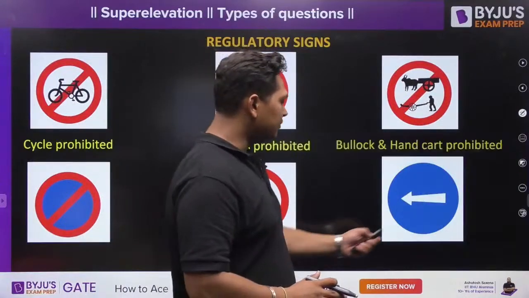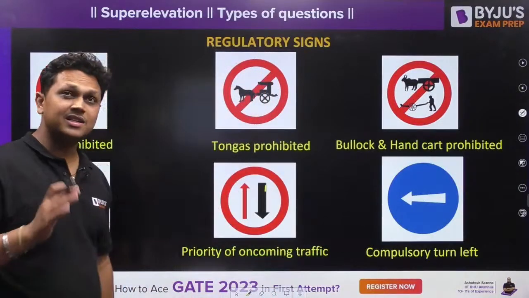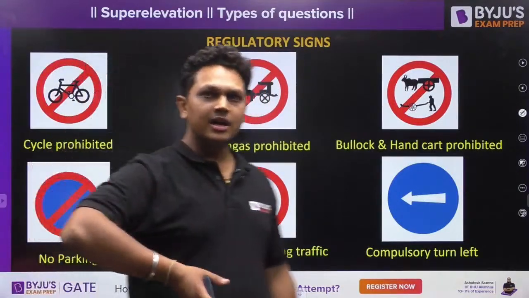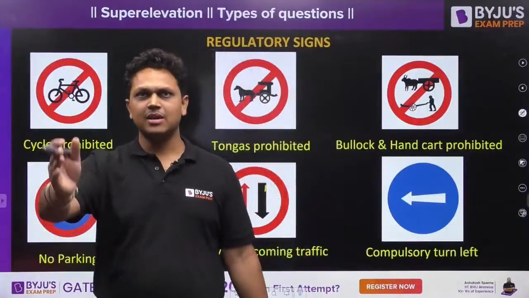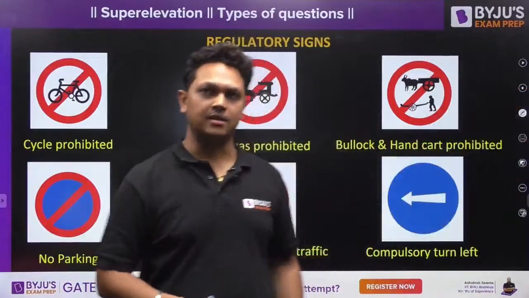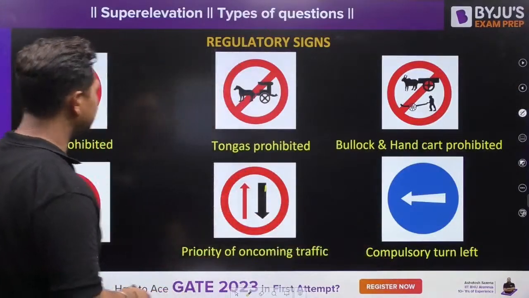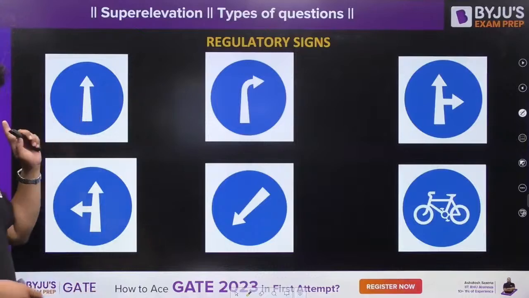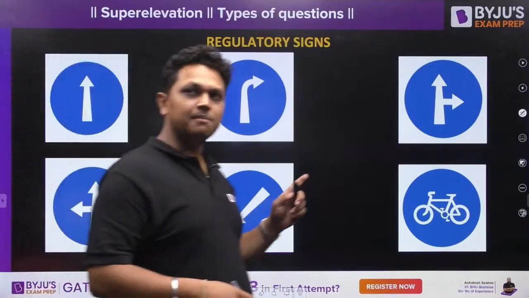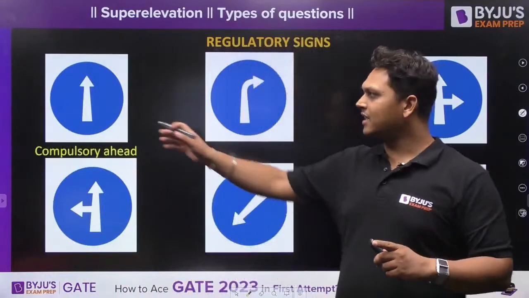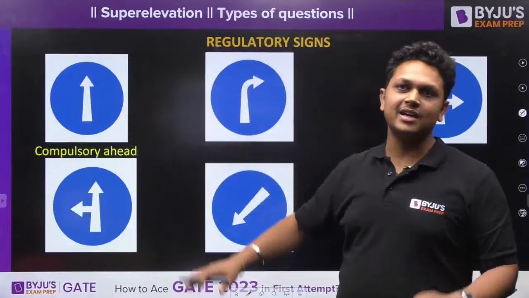What is this traffic sign? This is compulsory turn left. If there is any work going on along the same direction, they may provide a diversion by using this traffic sign. Similarly, this is compulsory straight, compulsory ahead. So you cannot take any turns.